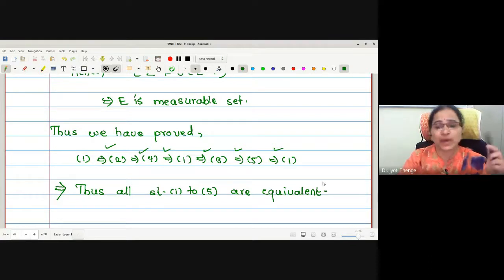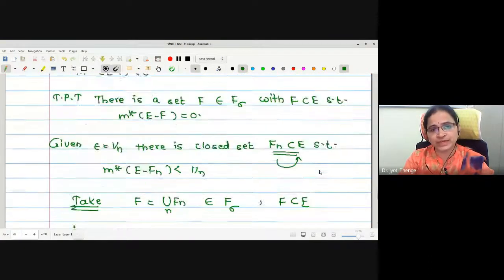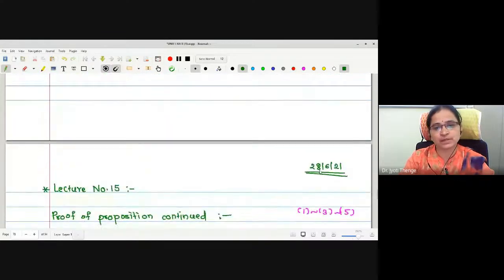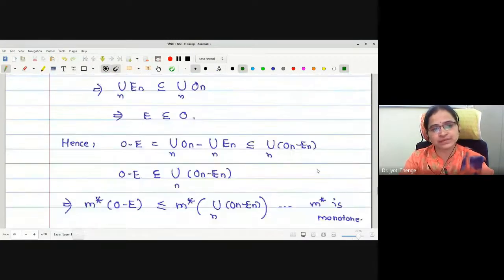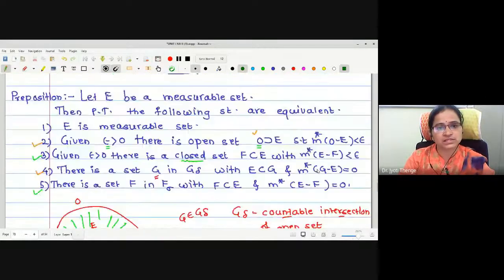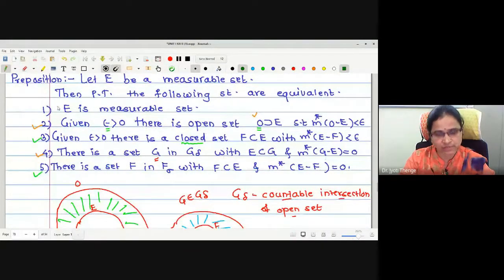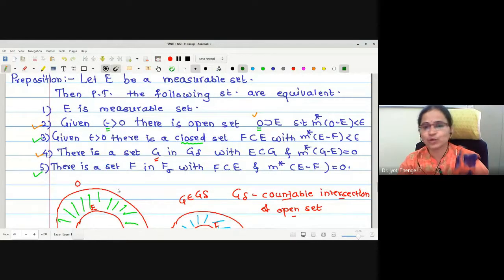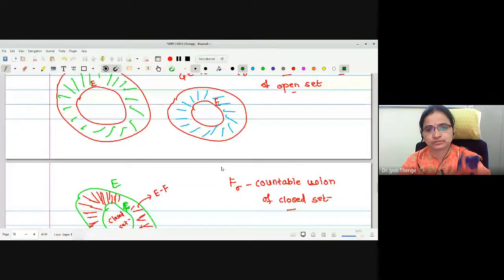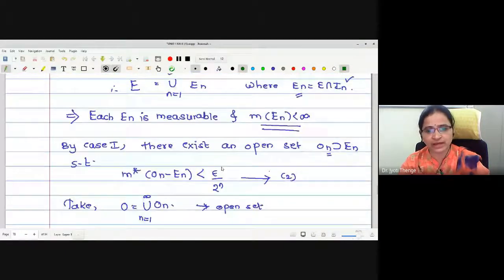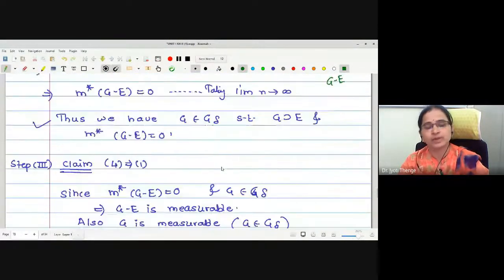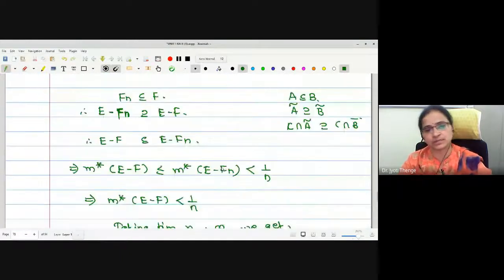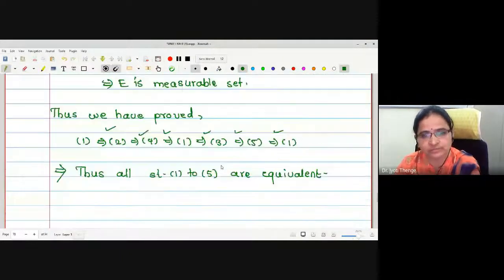This proposition is very important from the point of view of solving examples. Here we will solve 1 or 2 examples, and I will give you 1 or 2 examples for homework also. The equivalence of these 5 statements is used many other times while proving examples and theorems. If you have any difficulty in any of the 6 steps, you can ask me at any time. Step by step we have proved it, so I don't think there is any problem.